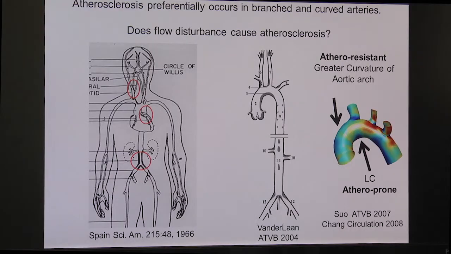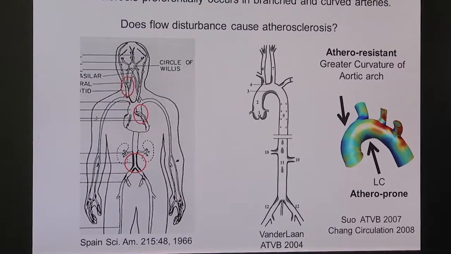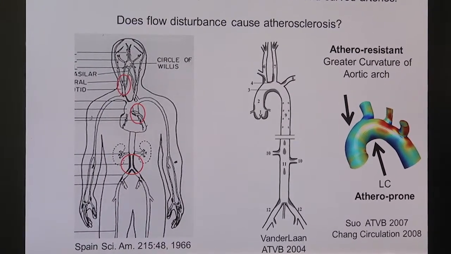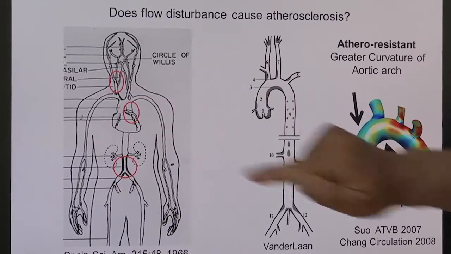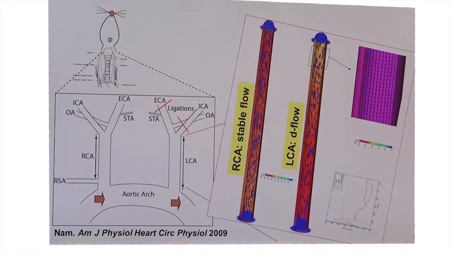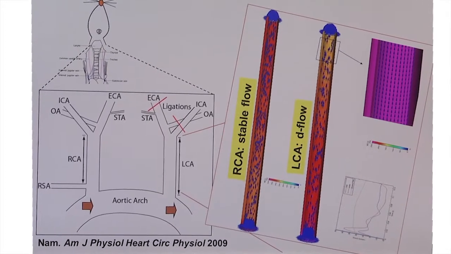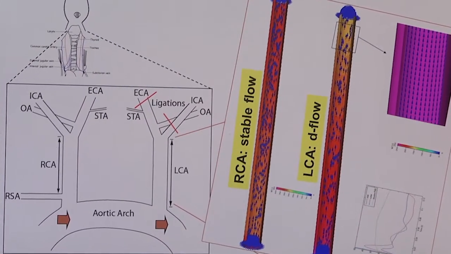The reason that we are interested in studying flow disturbance in atherosclerosis is shown in this slide. If you look where atherosclerosis occurs, it occurs typically in branched or curved arteries, such as carotid and coronary arteries. So we developed a mouse model called the mouse partial carotid ligation model to test this hypothesis in 2009.